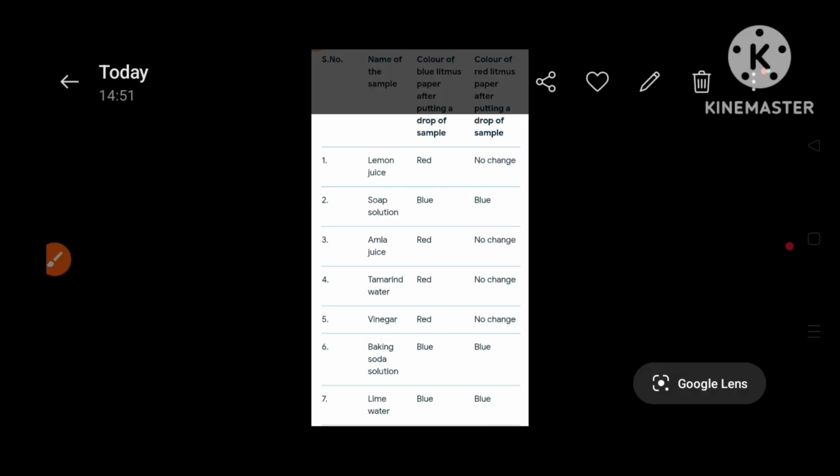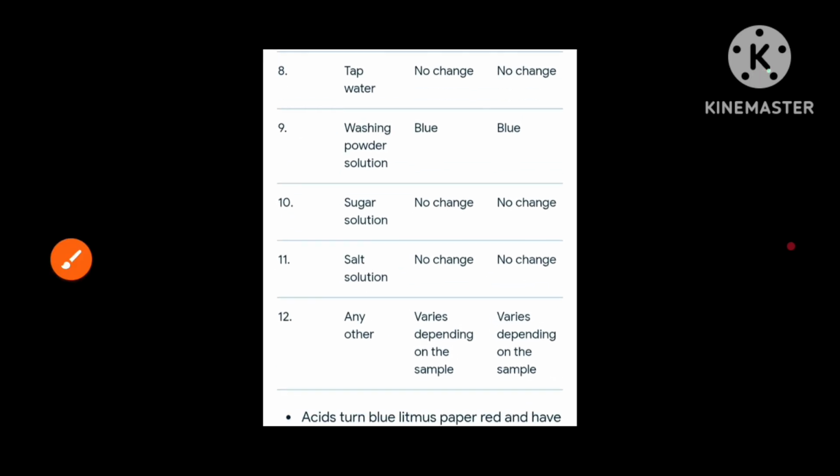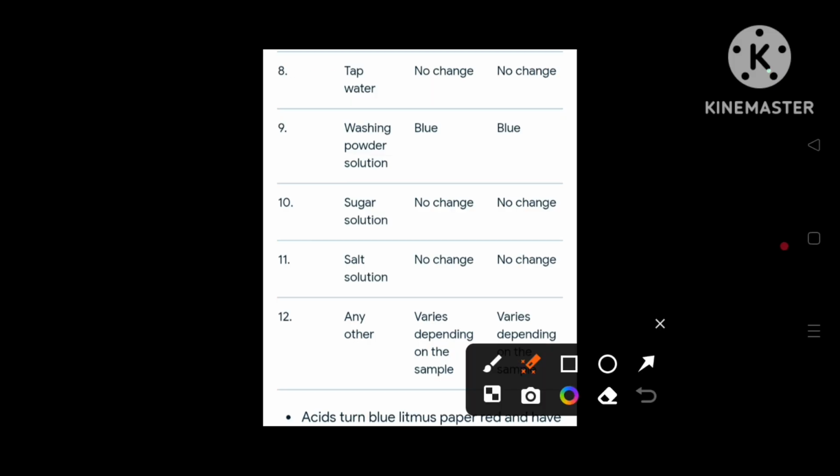From these, lime juice, amla juice, tamarind juice, and vinegar are acidic in nature. That means they are placed in Group A. Soap solution, baking soda solution, lime water are basic in nature, while tap water, sugar solution, salt solution are neutral in nature, while washing powder solution is also basic in nature.